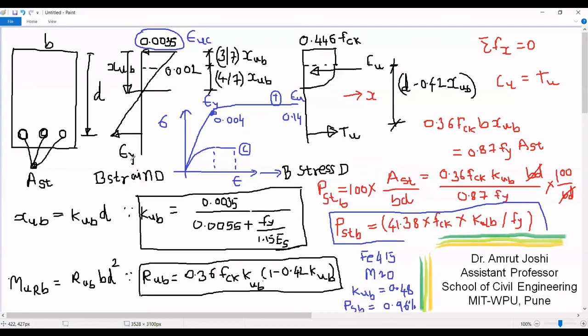Then we have moment of resistance factor, that is RUB for balance section. It depends upon grade of concrete and grade of steel. It allows us to calculate moment of resistance of balance section as RUB into BD square. Then percentage of steel for balance section is also function of grade of concrete and grade of steel, and it is given by this expression.